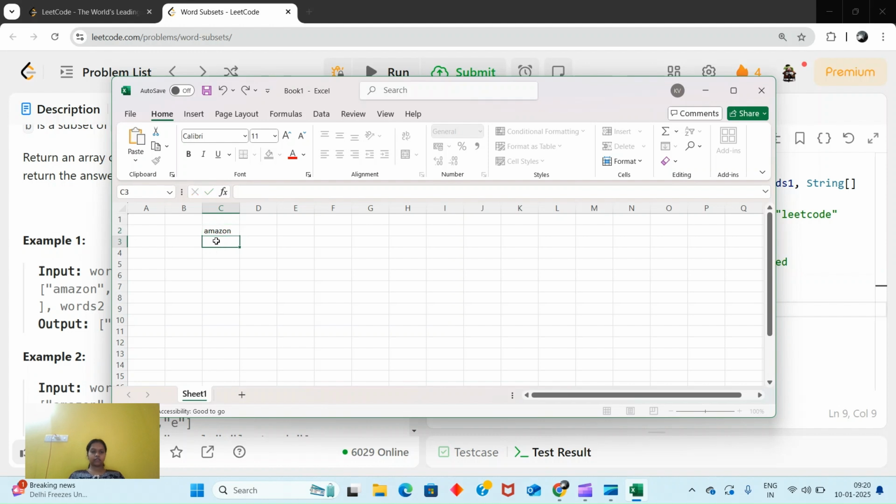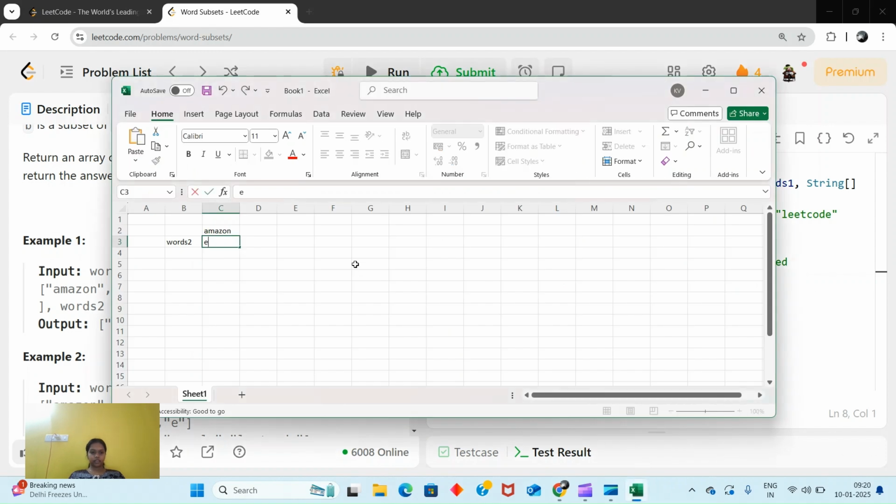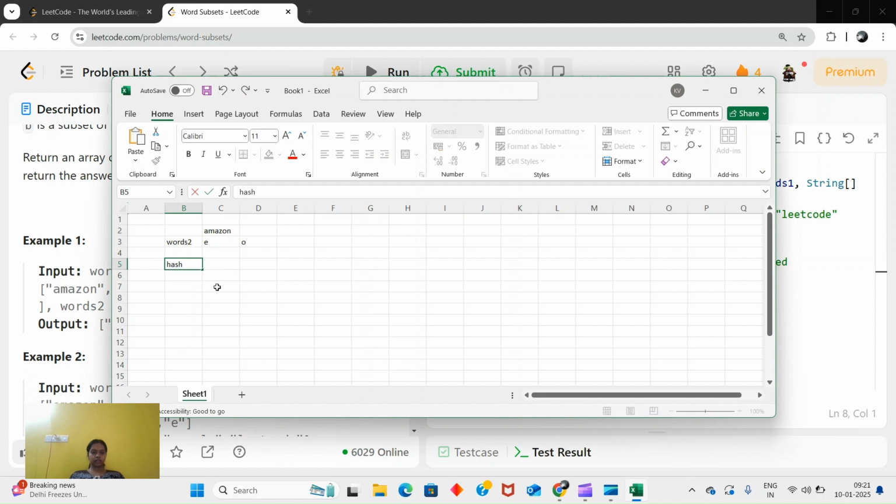Amazon. And what are our words? Words two is what? It is E and O. E and O. Okay. So consider this one. Let's say we have a hash function. Let's say hash of 26. So 0, 1, 2, 3, 4, 5 till what? Till 25. Okay, size will be 26.